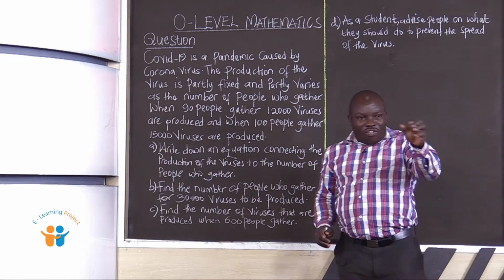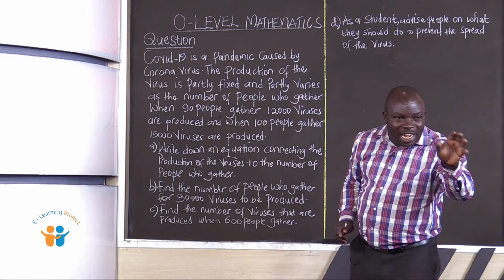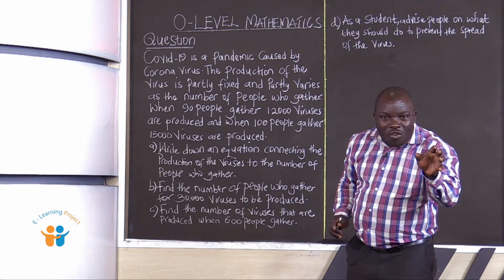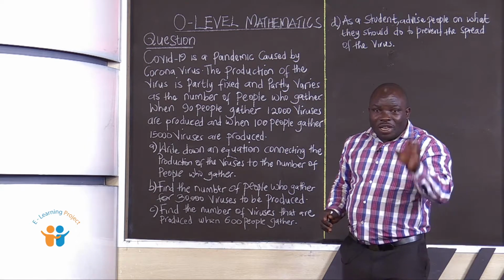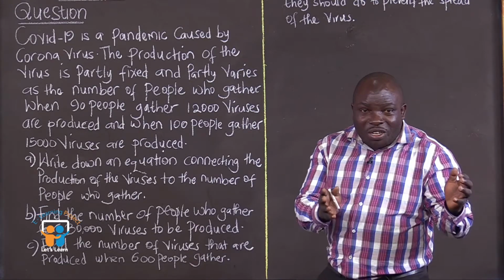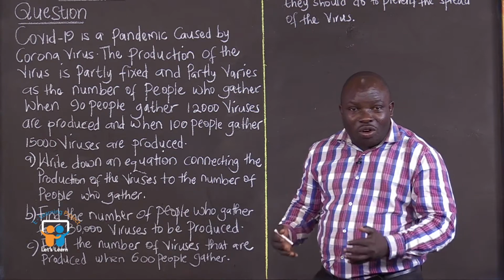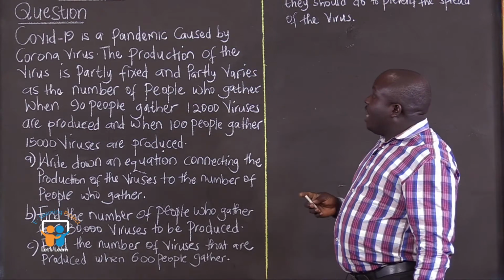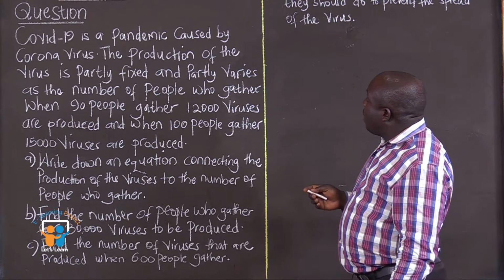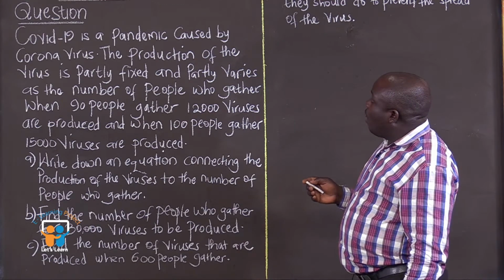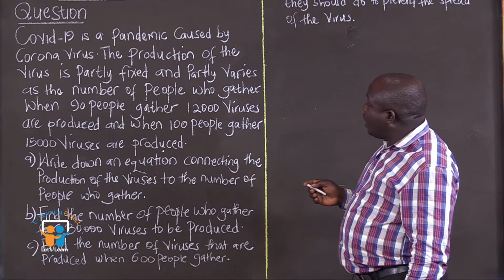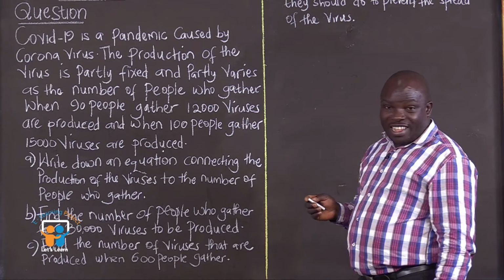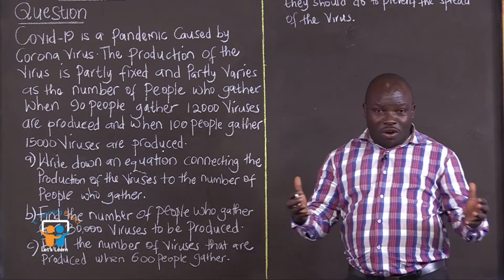Now, our friend Jane over there is telling us that this question has been extracted from that subtopic of partial variation. So that subtopic of partial variation is going to help us solve this problem. Let's go ahead and read. So we are saying COVID-19 is a pandemic caused by coronavirus. The production of the virus is partly fixed and partly varies as the number of people who gather. They are talking about the production of the virus.